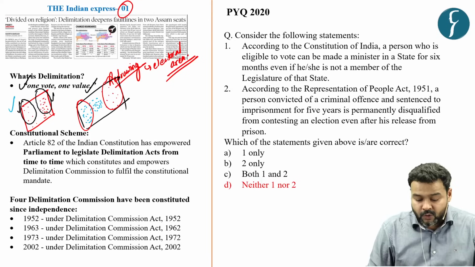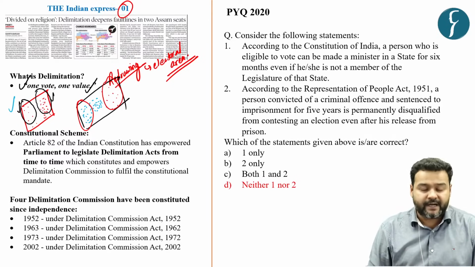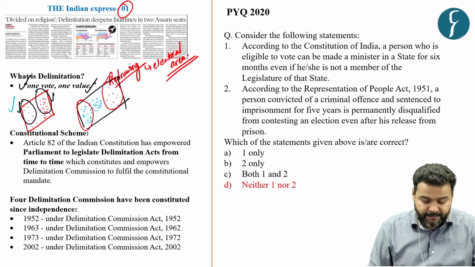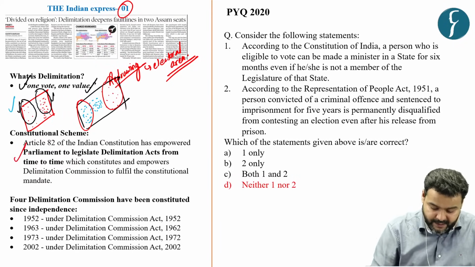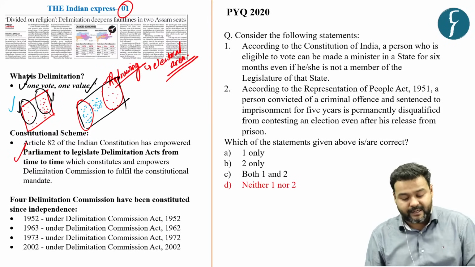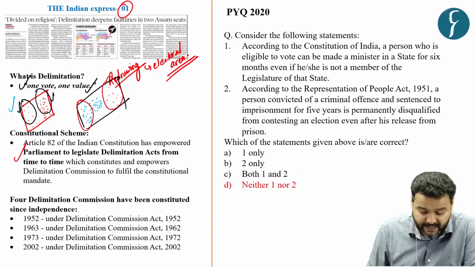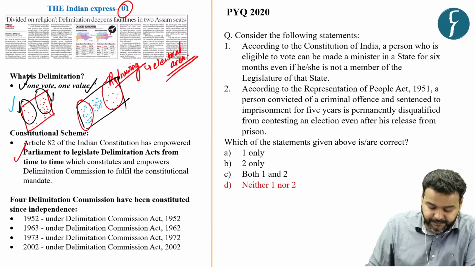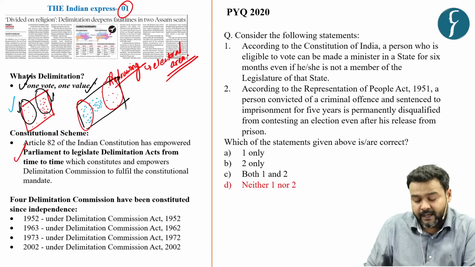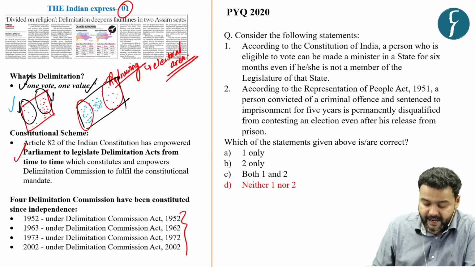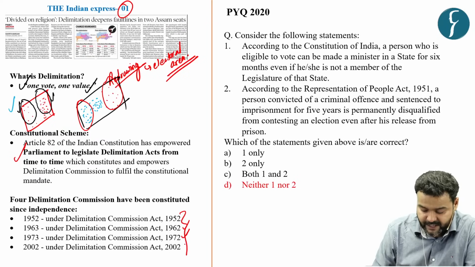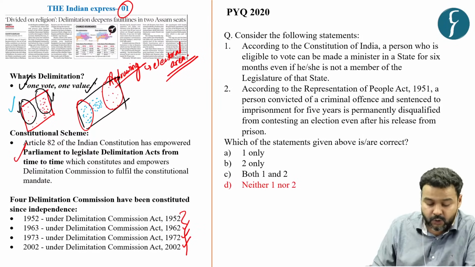Fine. So who is responsible for creating the delimitation commission? Article 82 says that Parliament is empowered to legislate delimitation acts from time to time, and by exercising that power, 4 delimitations have been done, in 1952, 62, 72 and 2002.